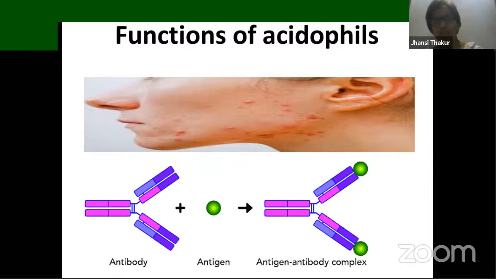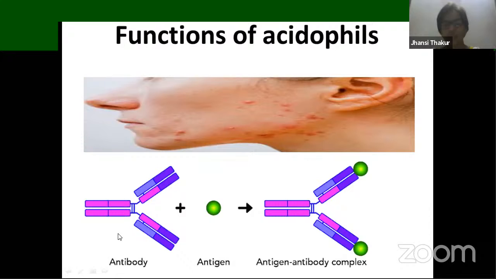Allergy is a condition where our immune system doesn't recognize our own body cells and starts attacking them. So that condition is called allergic condition. In that allergy process, these acidophils play a major role, right? Next, they help in removing antigen-antibody complexes. I think I already shared with you what antibodies are.